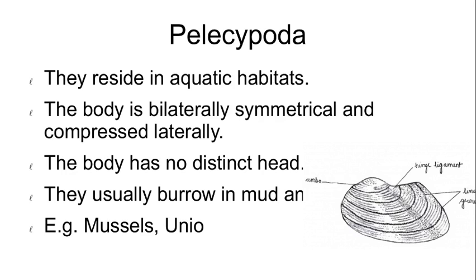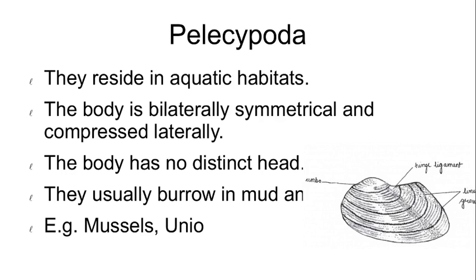Shell consists of two lateral valves hinged together mid-dorsally. Head is not distinct. Pharynx, jaw, radula and tentacles are absent. Foot is ventral, muscular, plowshare-like. The body has no distinct head. They usually burrow in mud, and the examples are mussels and Unio.